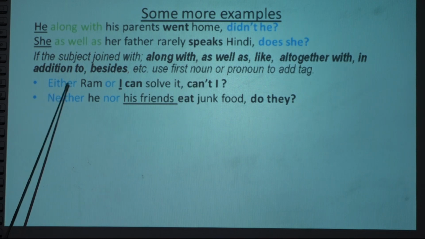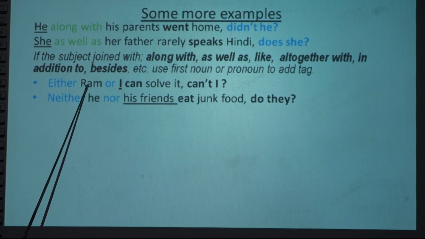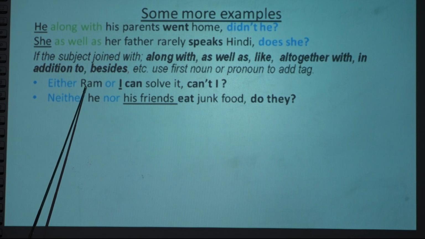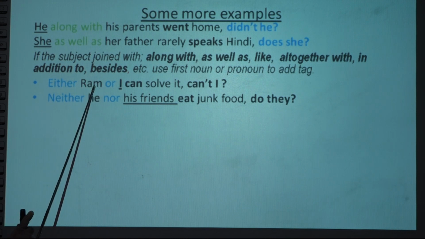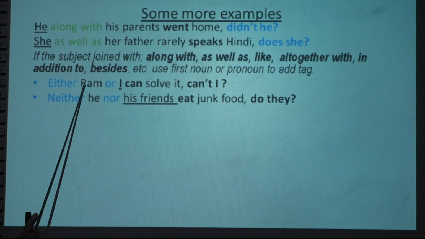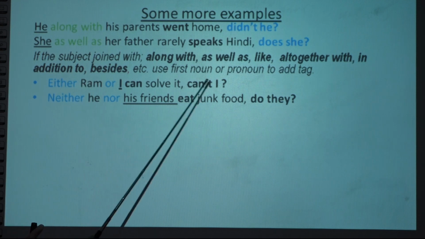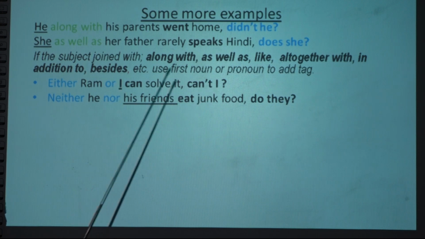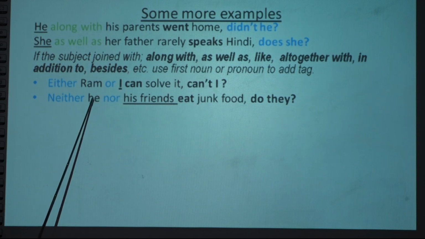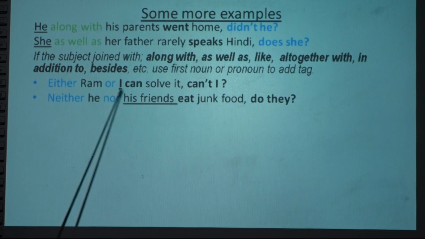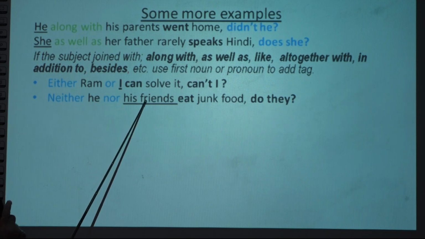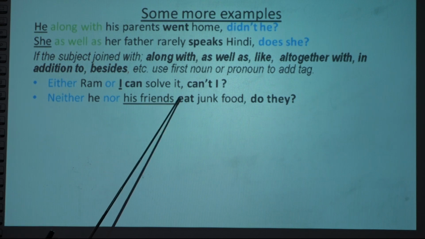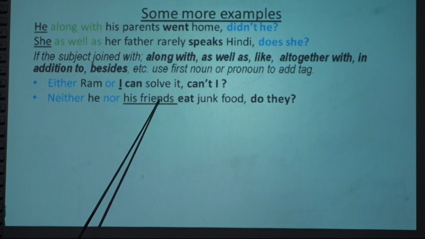So here there are also two nouns or pronouns: Ram, I, he, his friends. If you use the pronoun on the basis of the first subject, Ram, here will be he. If you use the second, it will be I. Similarly, if you use the latter subject, the noun or pronoun nearest to the verb, his friends, plural, that's why they.